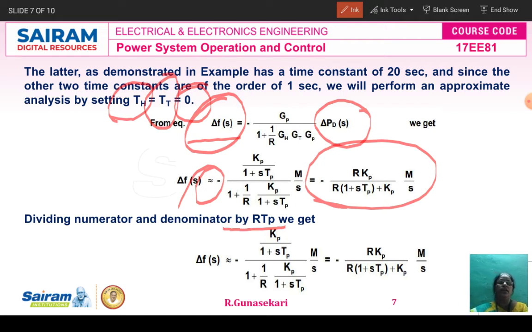Then the del f of s equation is nearly equal to minus Kp divided by 1 plus s into Tp divided by 1 plus 1 by R into Kp divided by 1 plus s into Tp into M by s only. Then finally, after taking the LCM and simplification, del f of s equal to minus R Kp divided by R into 1 plus s into Tp plus Kp into M by s.